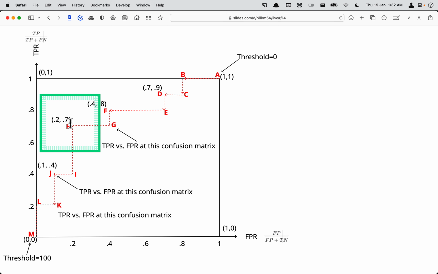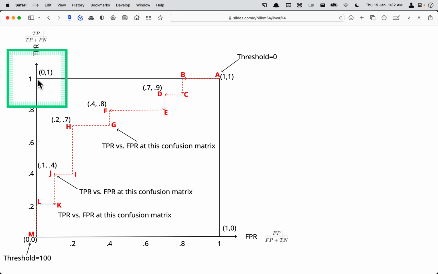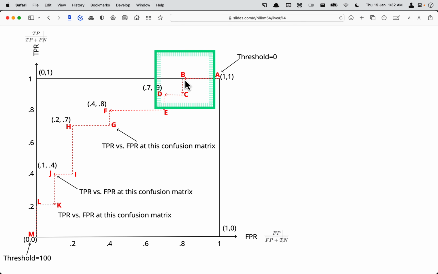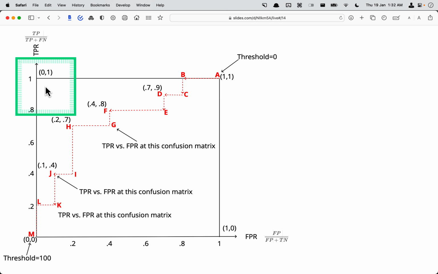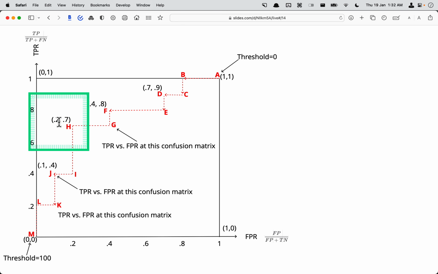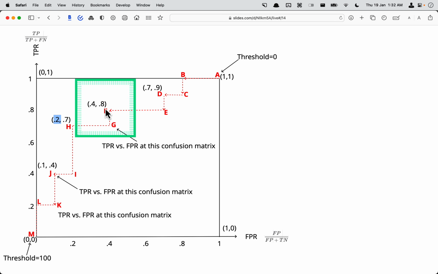Our goal is to be as close as possible to this point here. So if our graph, so this point, H, we can say H is the closest to this point, 0.2 and 0.7. In this case, our true positive rate is 0.7, which is high, and that is a good thing, and our false positive rate is 0.2. So these two are very close to this point, and we have to decide between them.